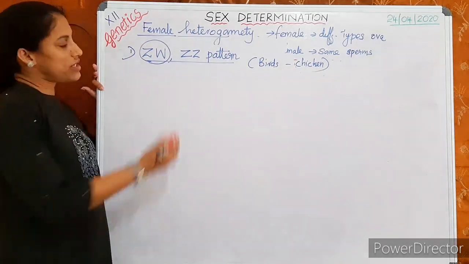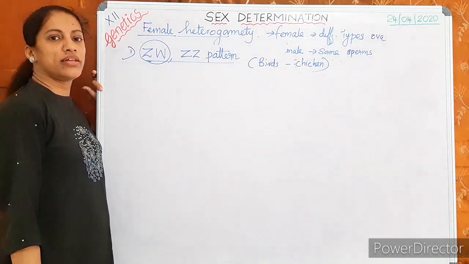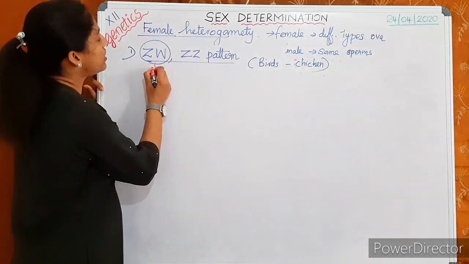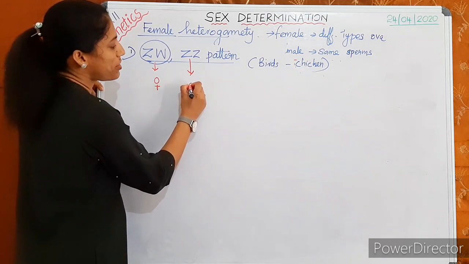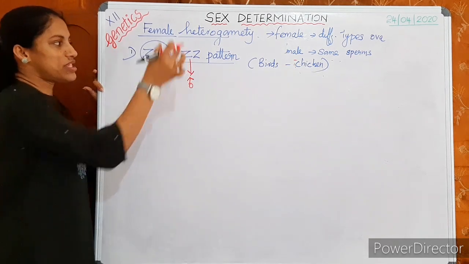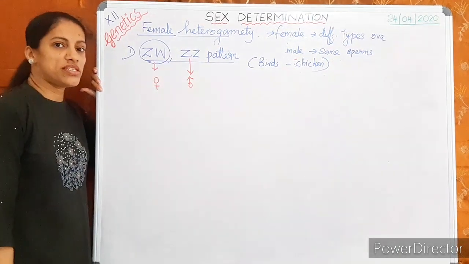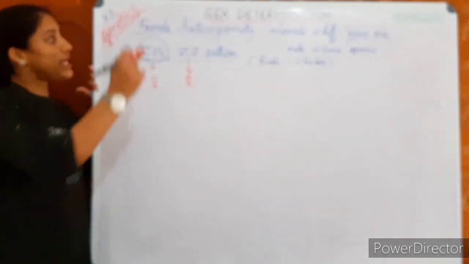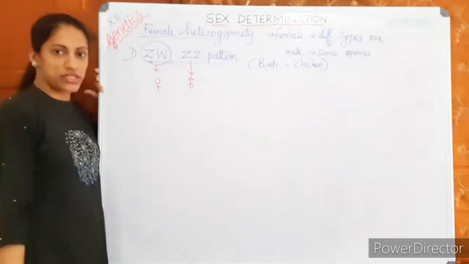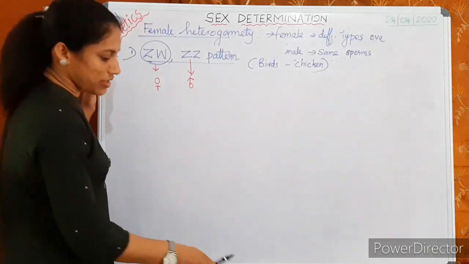Here, ZW is female heterogametic. So ZW is female, ZZ is male. With the similar chromosomes, it is male; with the dissimilar chromosomes, it is female in this pattern. Female heterogamety pattern.